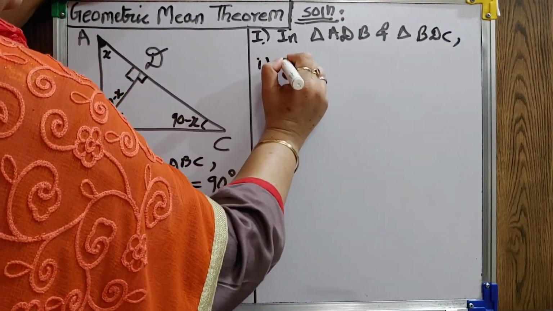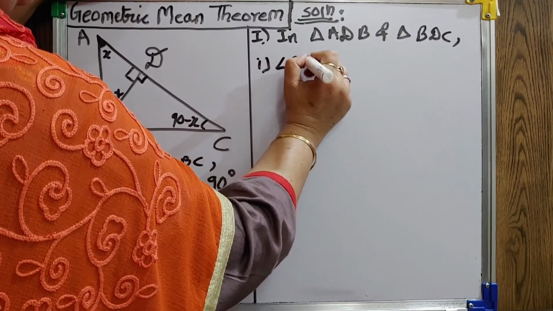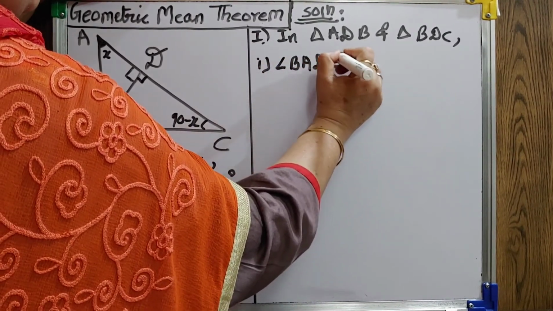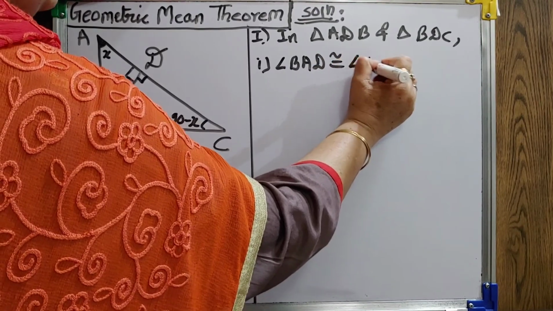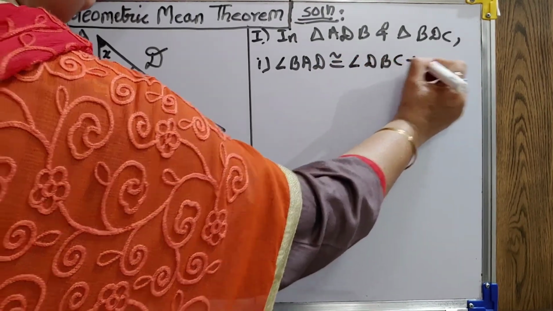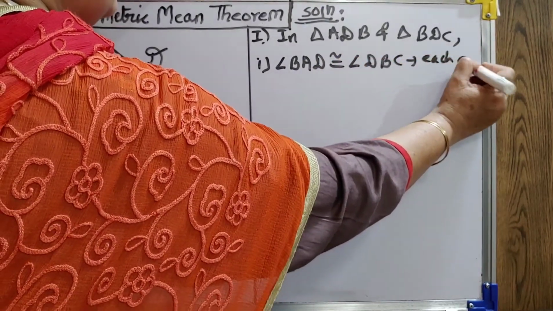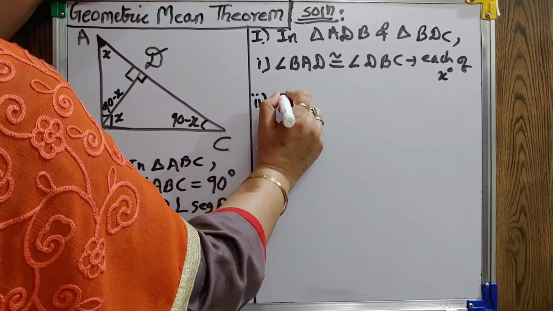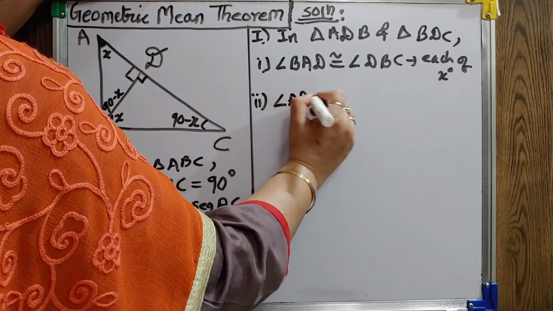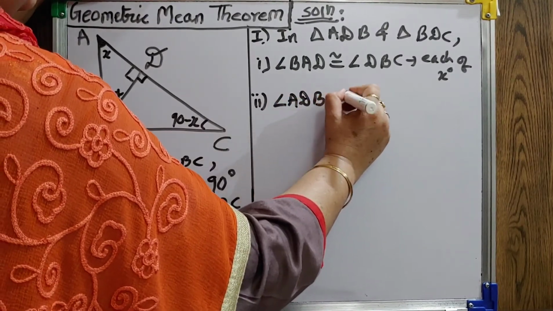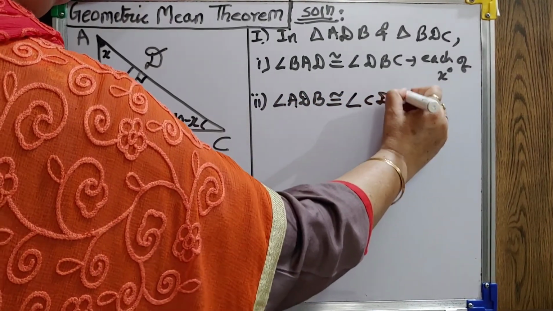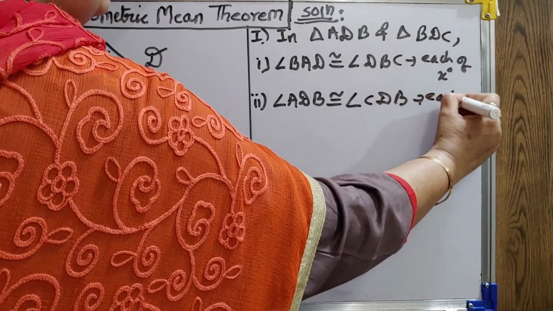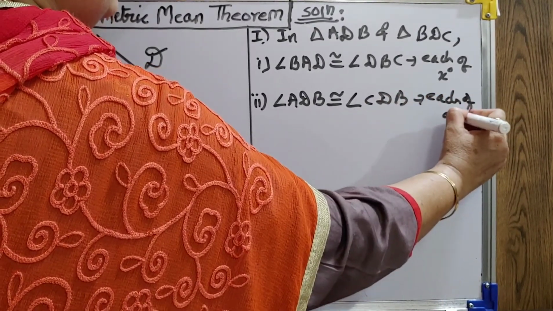Now, angle BAD will be congruent to angle DBC according to your consideration, each of X degree. Now, angle ADB is congruent to angle CDB, each of 90 degree.